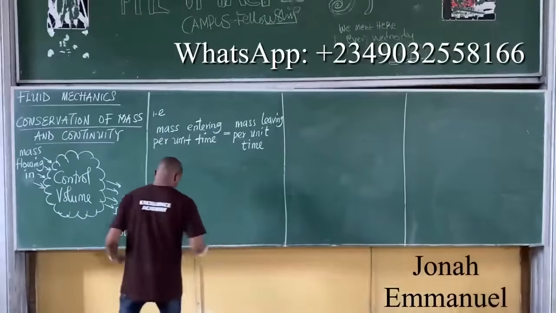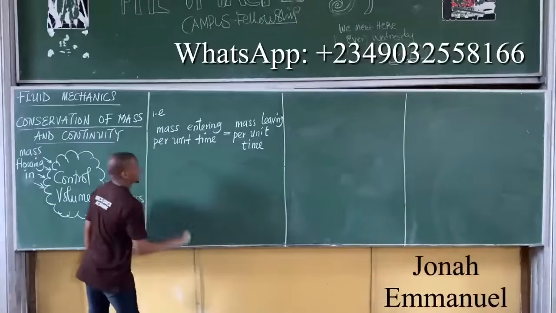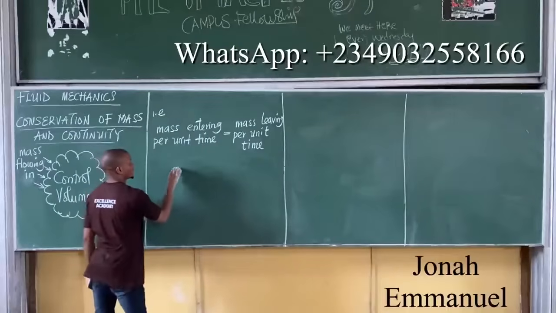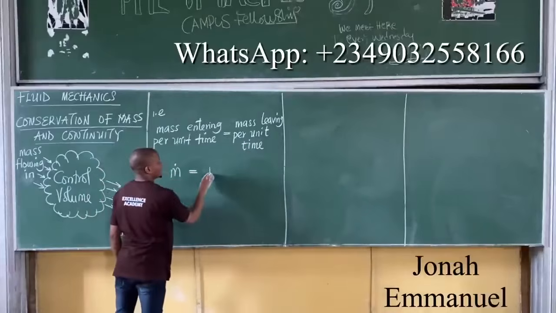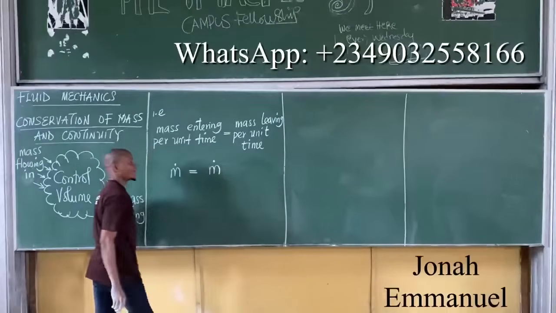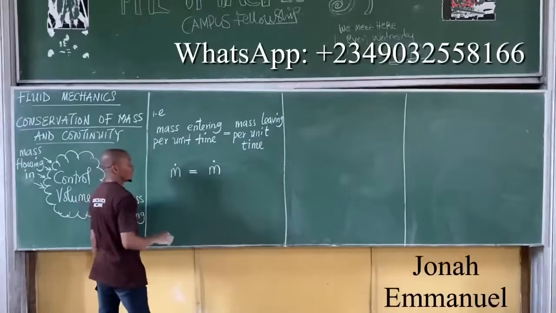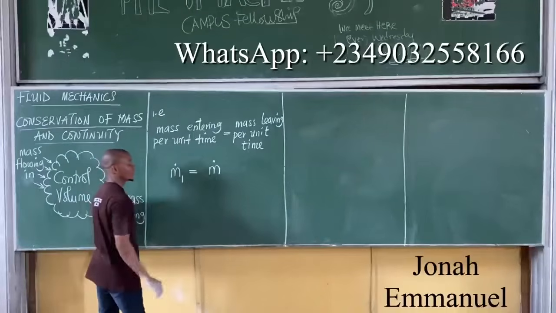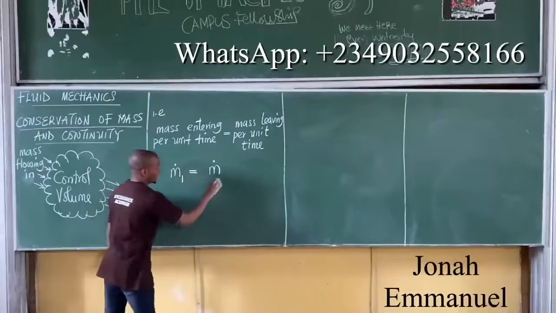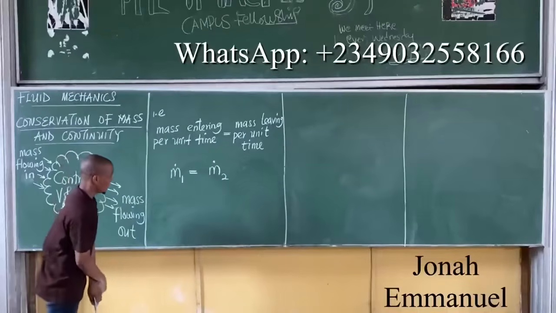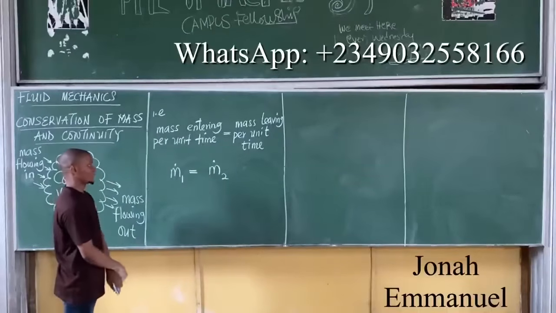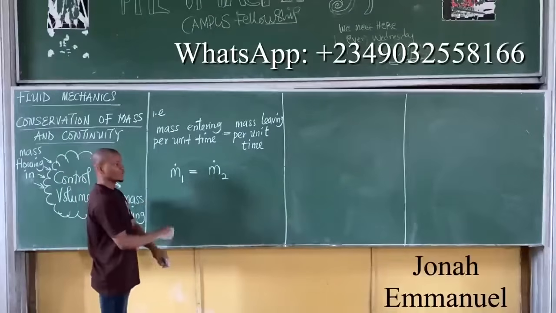Of course, mass entering per unit time, that's mass flow rate, m dot, is equal to mass leaving per unit time, that becomes m dot. Just to separate them, let's call the one entering or flowing in m1, and the one leaving m2. So I have m1 dot equal to m2 dot.